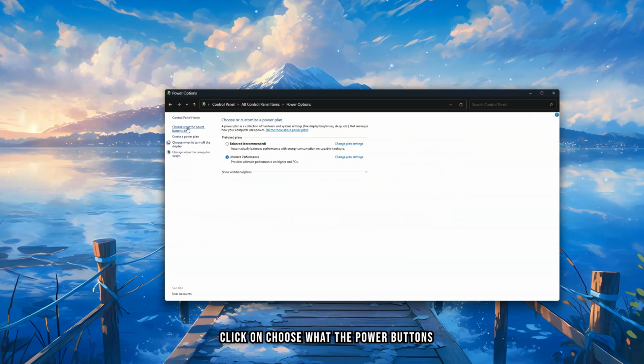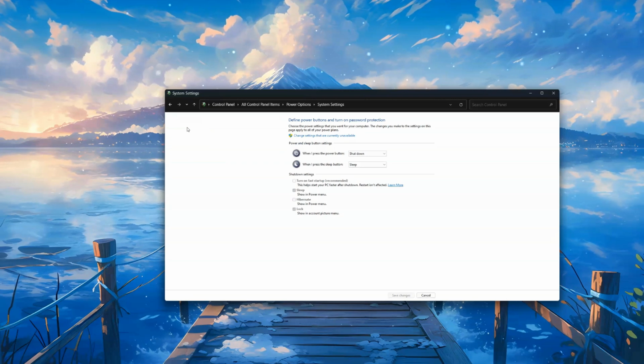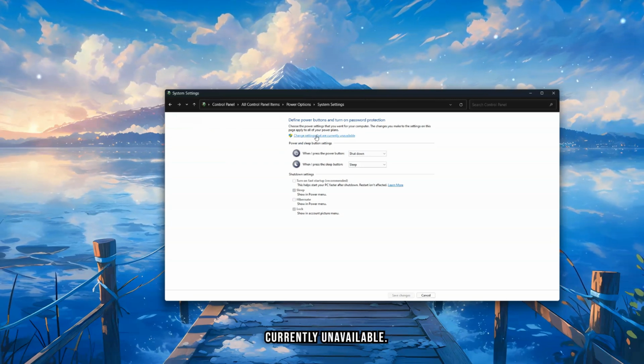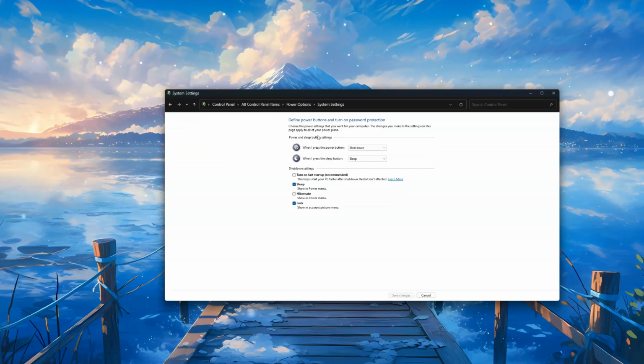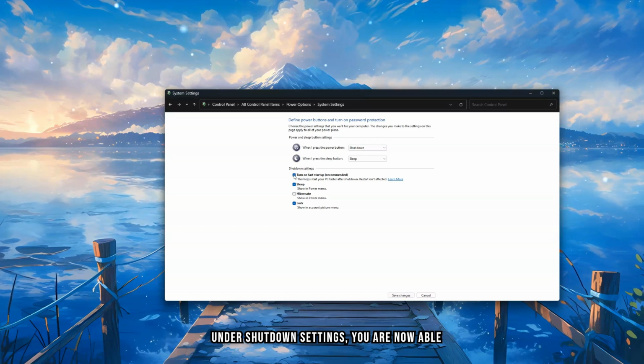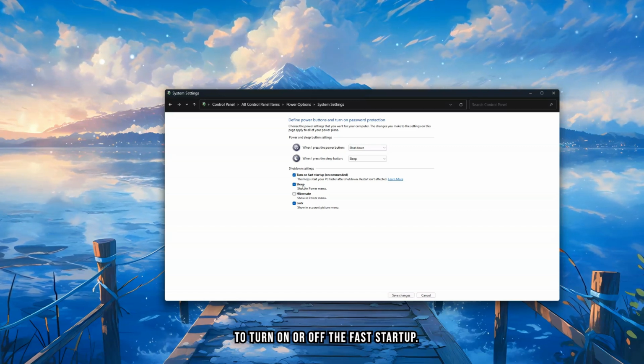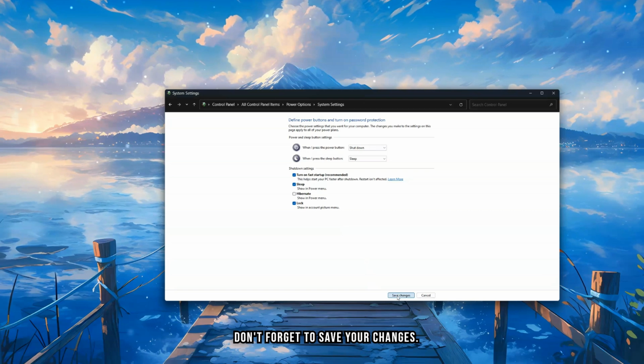Click on Choose what the power buttons do. Click on Change settings that are currently unavailable. Under Shutdown settings, you are now able to turn on or off the Fast Startup. Don't forget to save your changes.